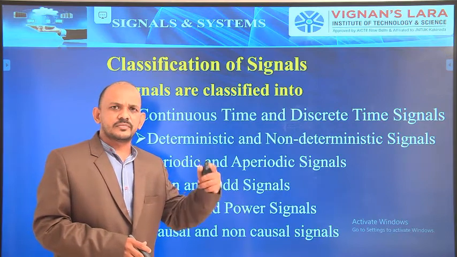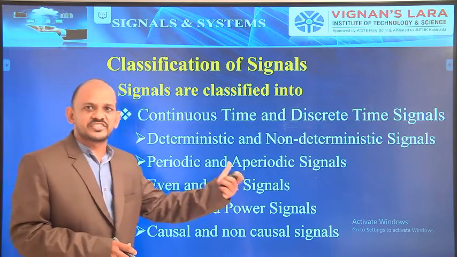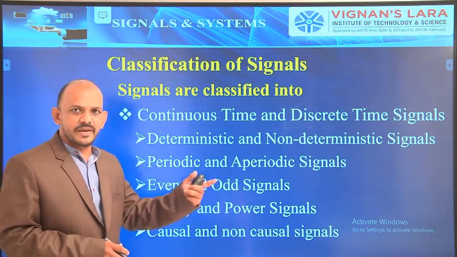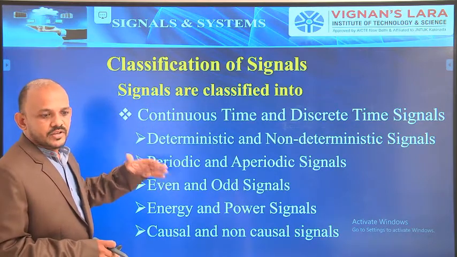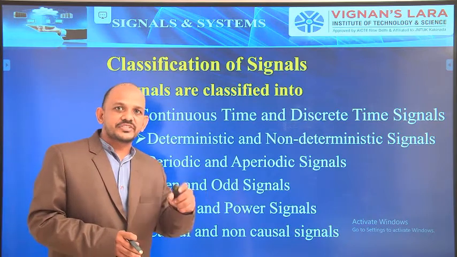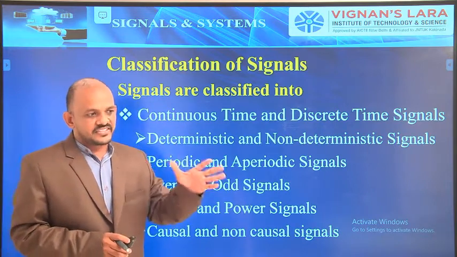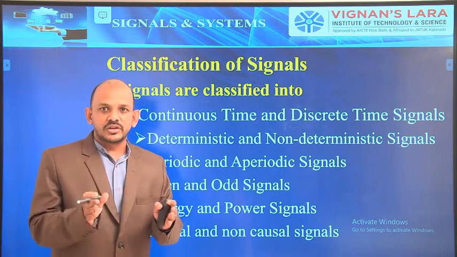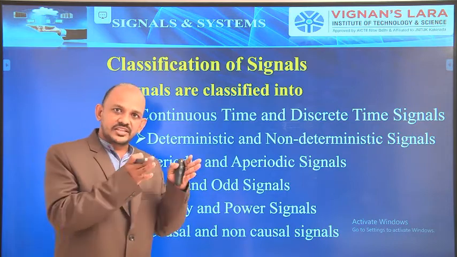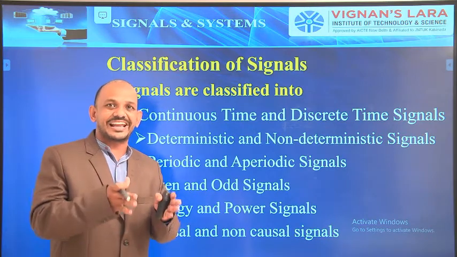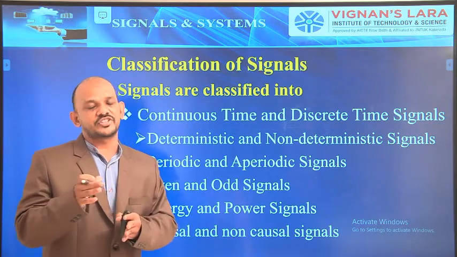There are so many ways these signals are classified. Some other ways are real and imaginary signals. I am explaining one by one after the other. First I will start with the continuous time signal and discrete time signal. Basically the signals are classified into continuous time signal and discrete time signal. These are again classified into deterministic and non-deterministic signals.